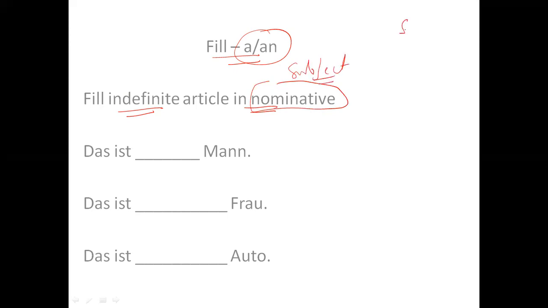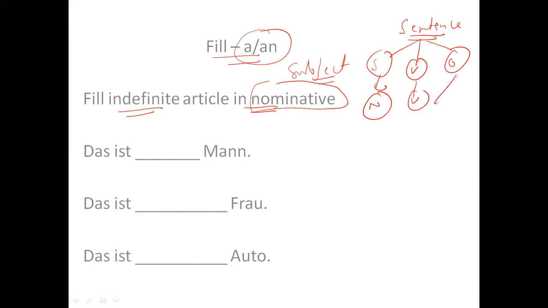Subject. So if I talk about a sentence, there are 3 parts. One is subject, one is verb, one is object. So subject means nominative, verb is verb, but object can be accusative, can be dative. That we will discuss later on. First we are talking about this part only.